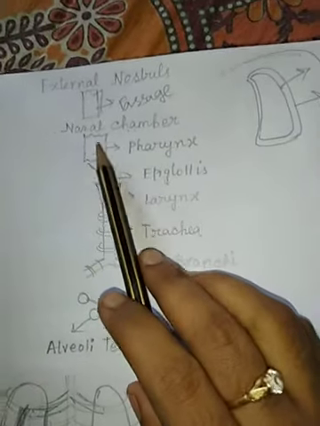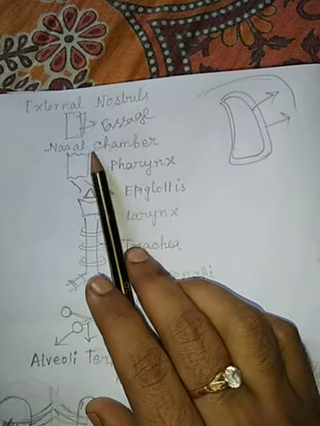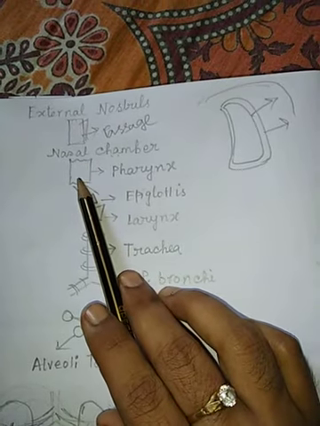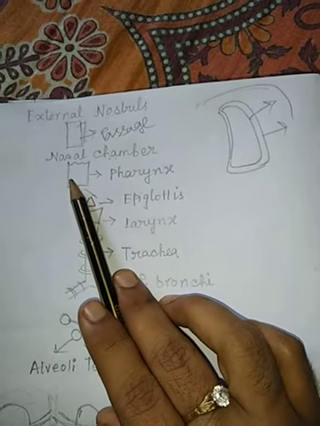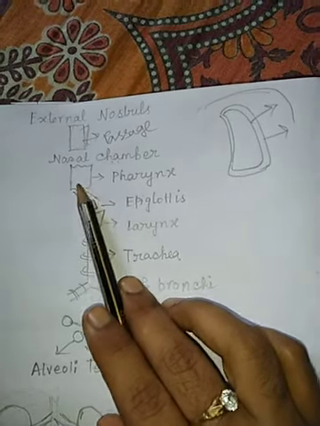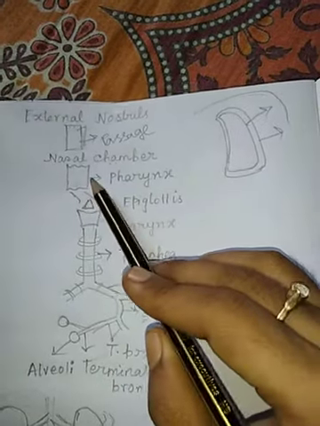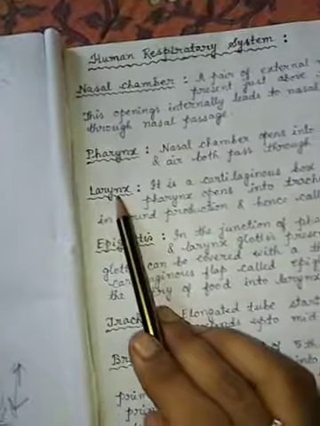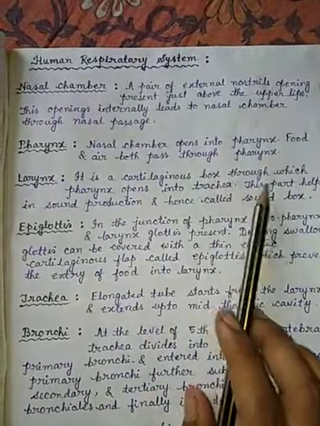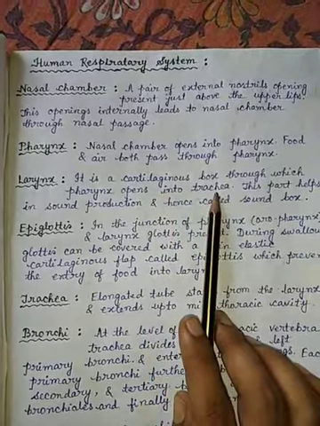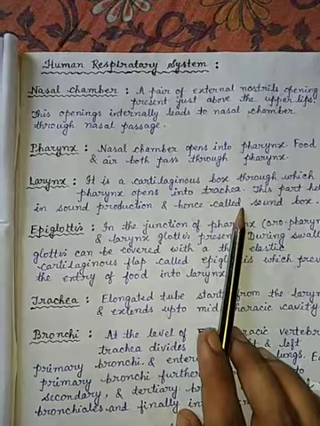Second one is the pharynx. The nasal chamber opens into the pharynx. Actually, the pharynx is the portion through which air and food both pass. Next one is the larynx. It is a cartilaginous box through which the pharynx opens into the trachea. This part helps in sound production and is called the sound box.